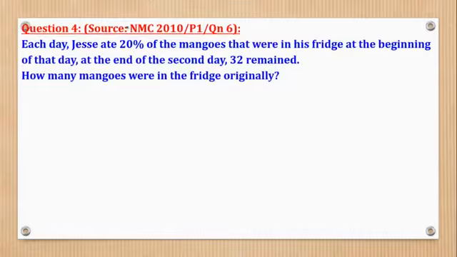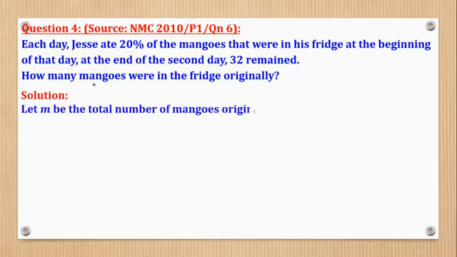Then question 4 came from National Math Contest of 2010, paper 1, question 6. And it says, each day, Jesse ate 20% of the mangoes that were in his fridge at the beginning of that day. At the end of the second day, 32 had remained. How many mangoes were in the fridge originally? So let M be the total number of mangoes originally in the fridge.